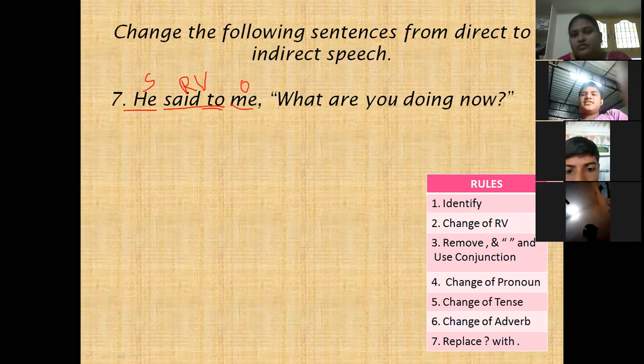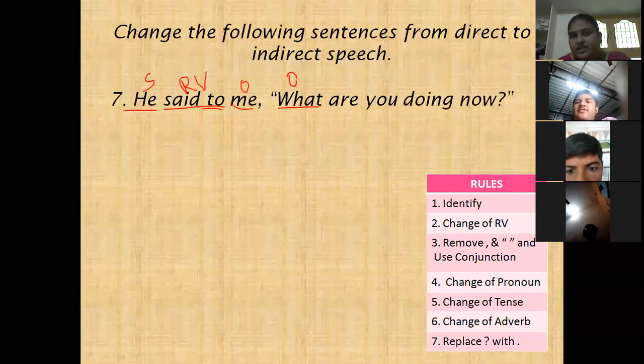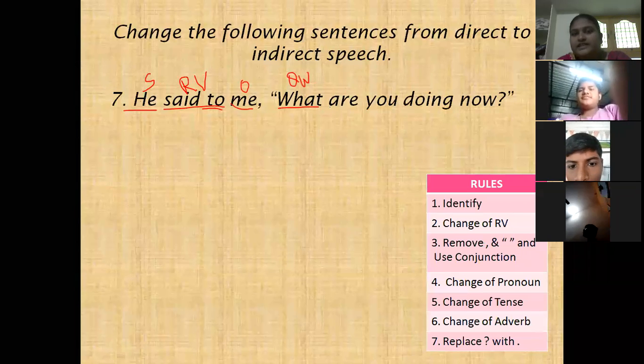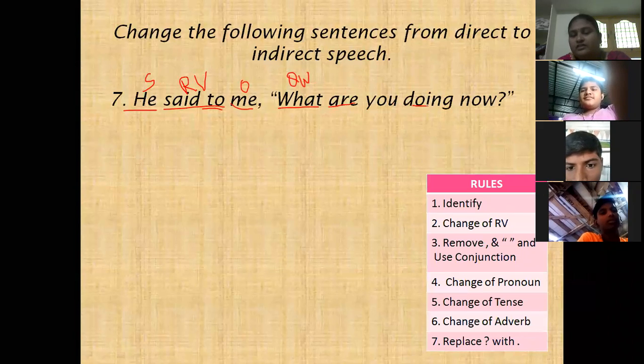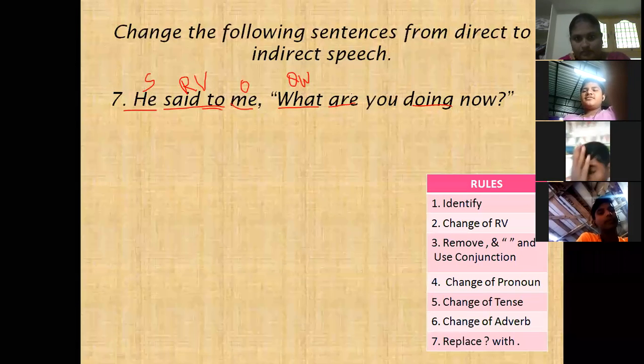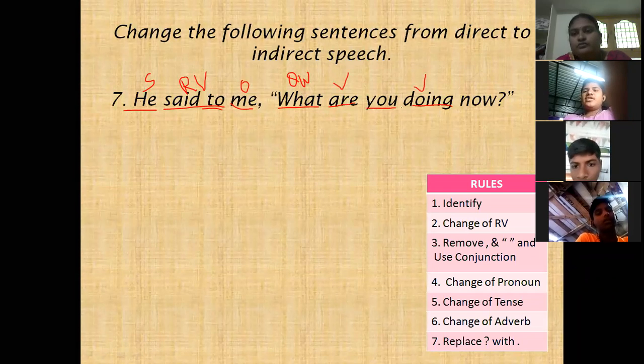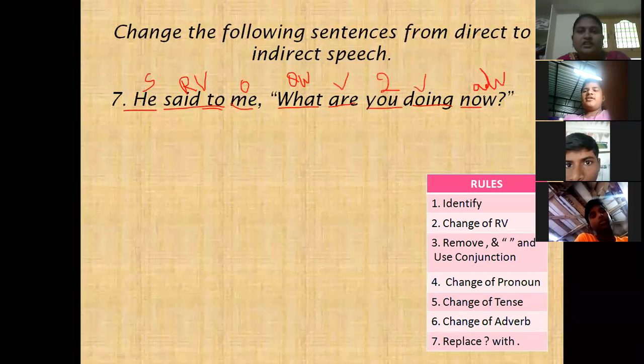Next, what is the question word used here? Where. Are doing is the verb. You is second person. And next, now is the time. Yes. Let me see how to change this to indirect speech.